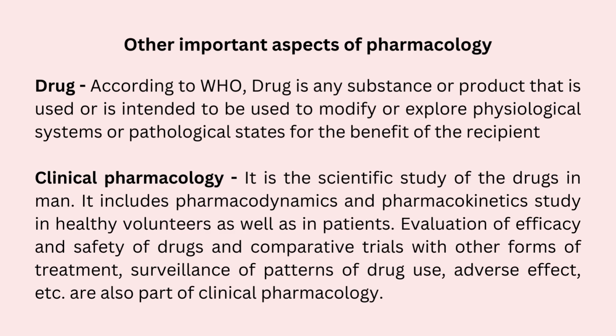So, we conduct trials first on animals, which are known as preclinical trials, and when the trials succeed, we know that the particular drug is safe and has an effect for a particular disease, then we start the clinical trials.